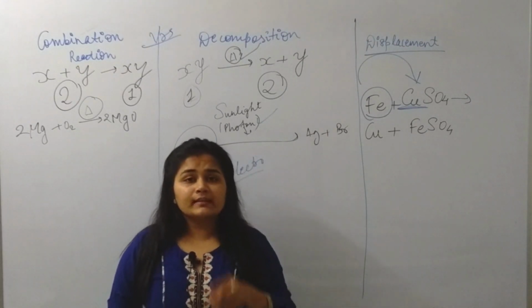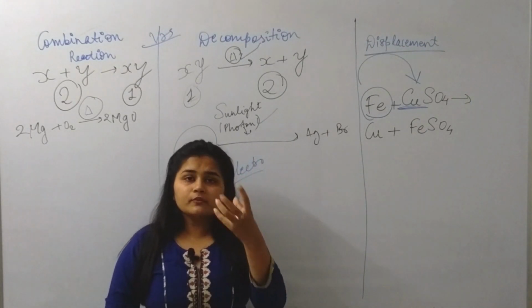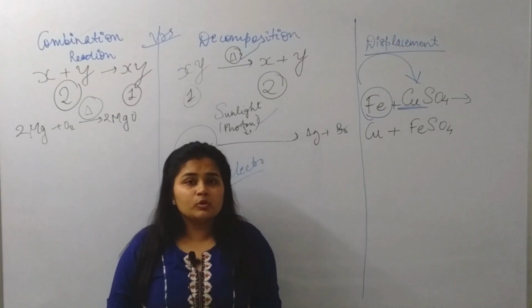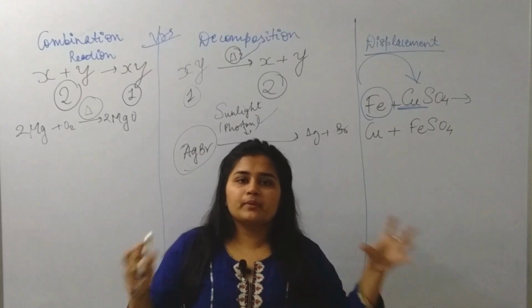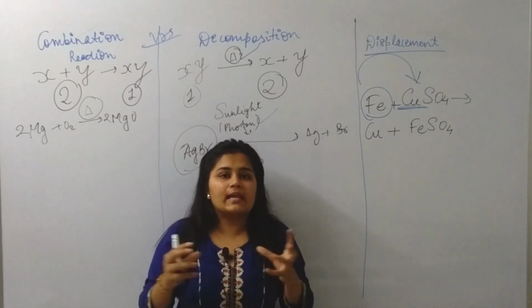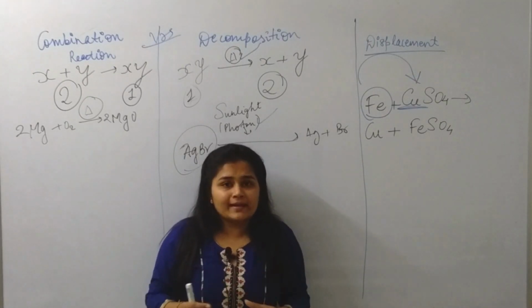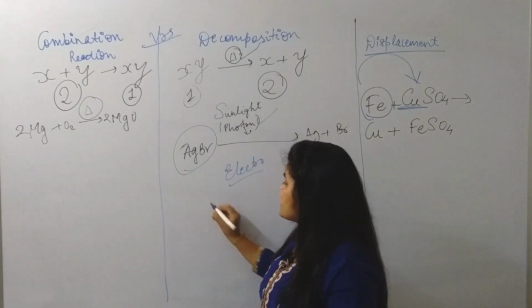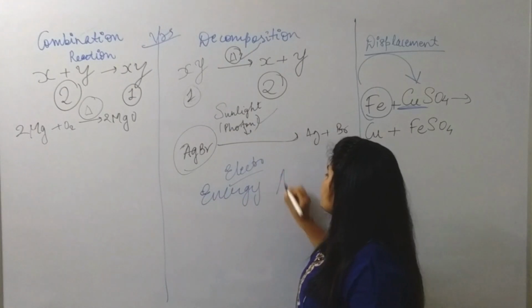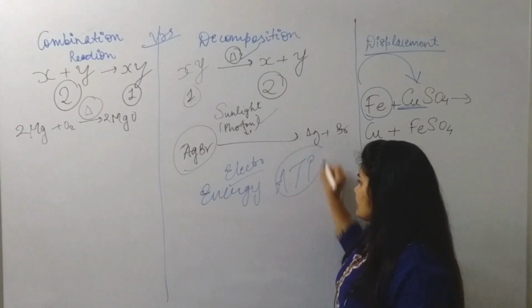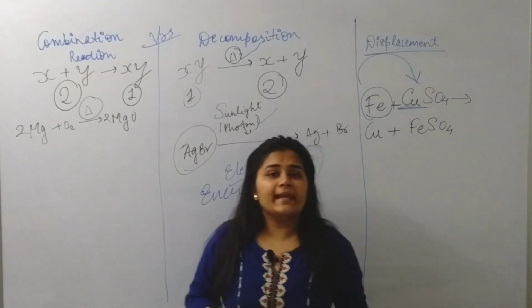So, during that process, whatever food we are eating, which is carbohydrate, will decompose. It will get separated into smaller elements, smaller group of atoms, and at last it will give us energy in the form of ATP.